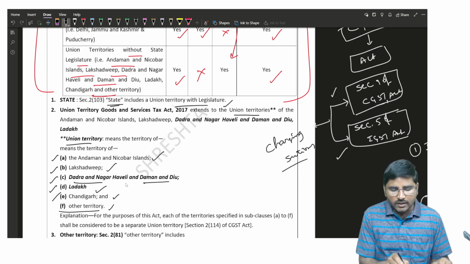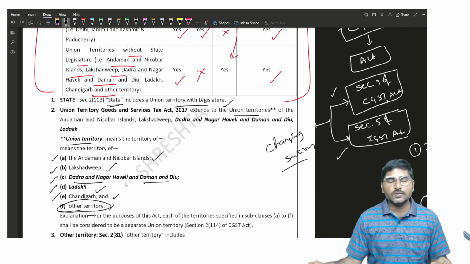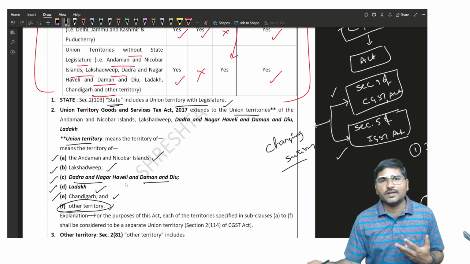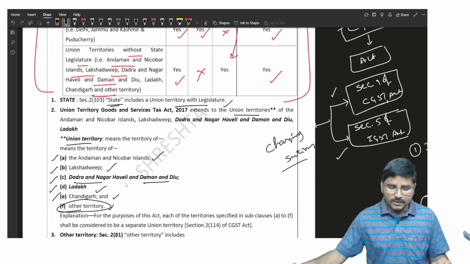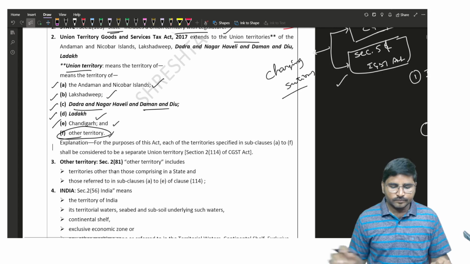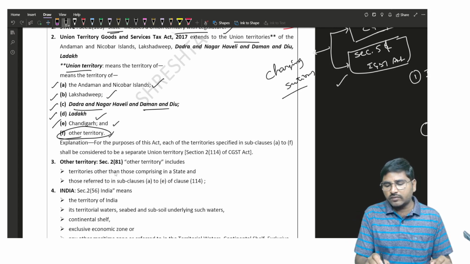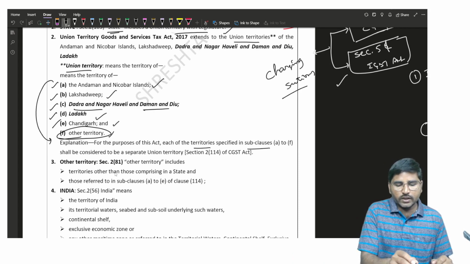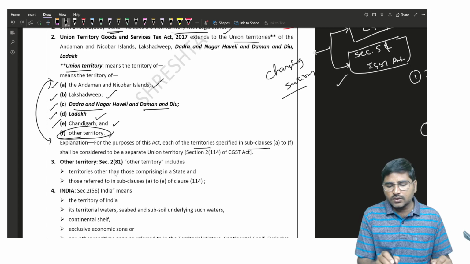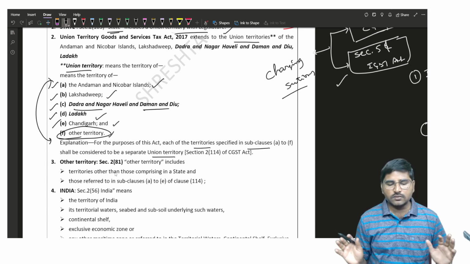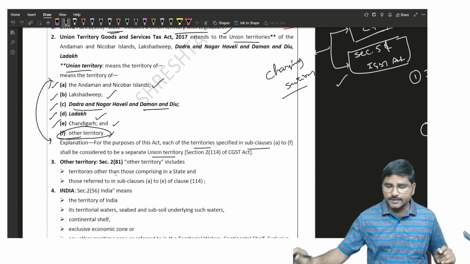And now what is the meaning of the other territory? The other territory is also known as union territory. I will explain about it. Now here, the explanation for this: for the purpose of this Act, each of the territories specified in clauses A to F shall be considered to be a separate union territory. Those are the separate union territories.